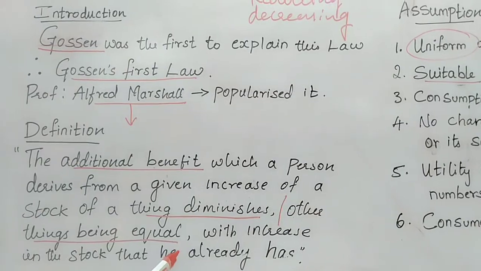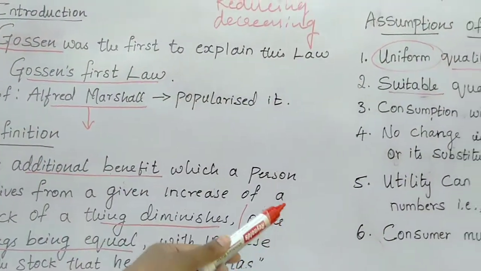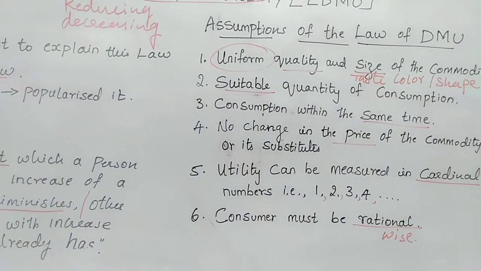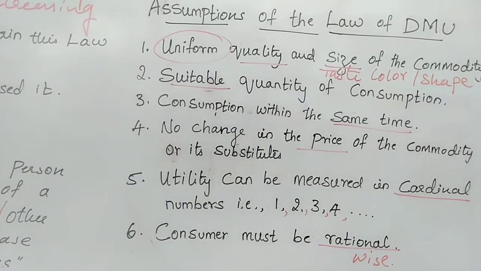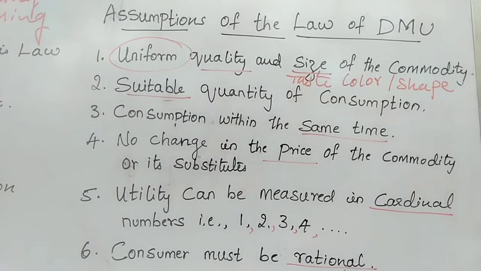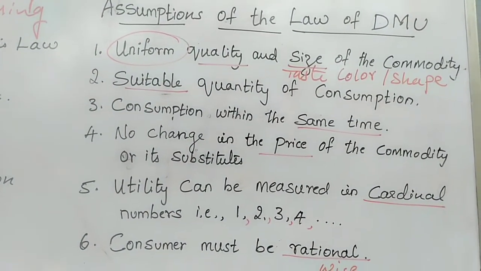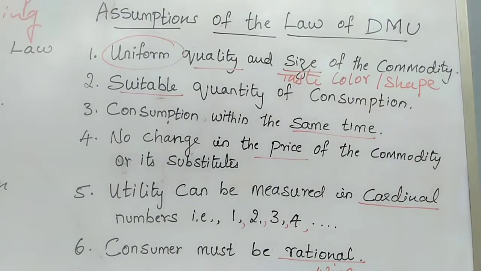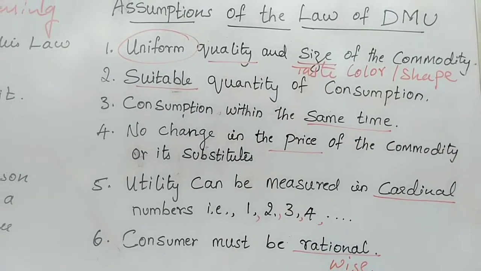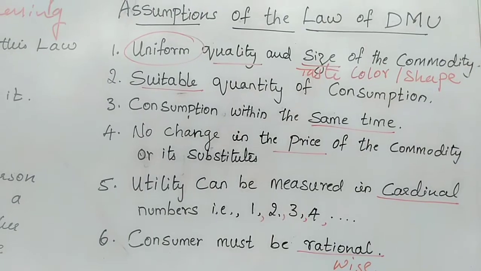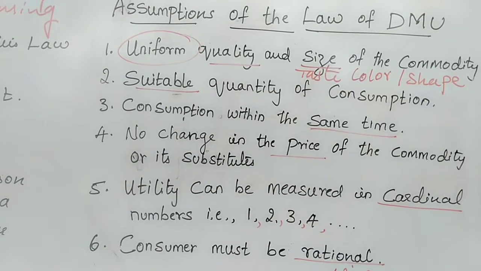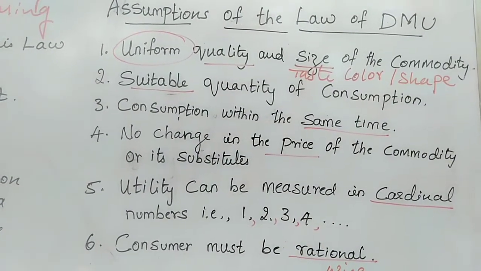Other things being equal means, according to our assumptions, we are not going to use many commodities. Here we use only one commodity. That commodity should be uniform and of medium size, and it should be consumed at the same time. Its price should not change, the satisfaction should be measured in numbers, and the consumer must be rational. So by keeping this law's definition and these assumptions, we are going to explain this law with the help of a schedule and a diagram.